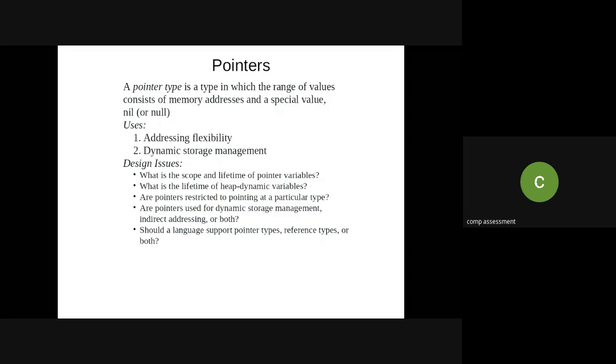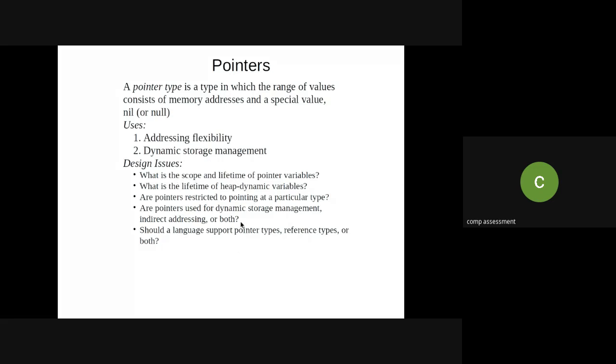So there is a null pointer, wild pointer, and there is a dangling pointer. We have discussed these three types of pointers. Their usage is that addressing is flexible, and dynamic storage management is easy with pointers. But the design issue with pointers is the scope and the lifetime of the pointer.